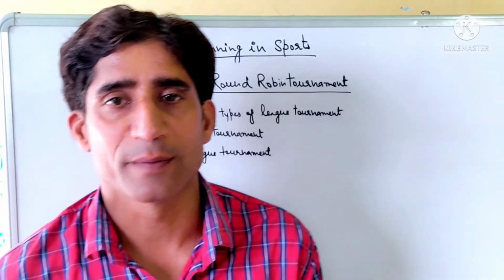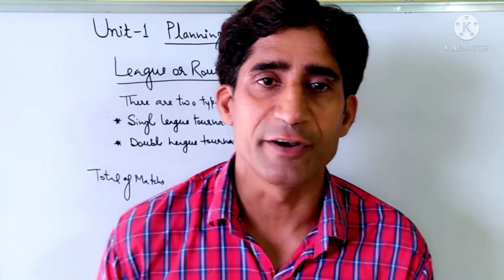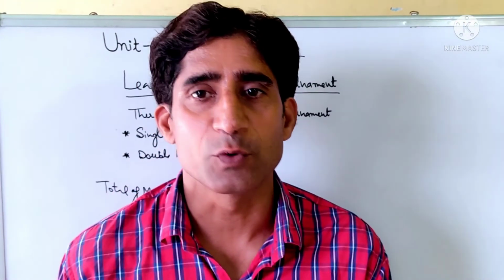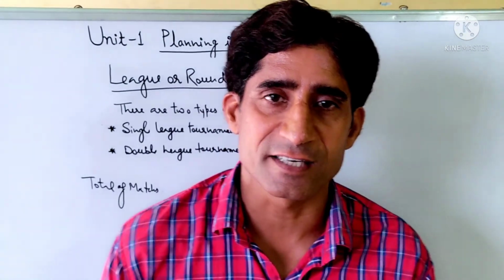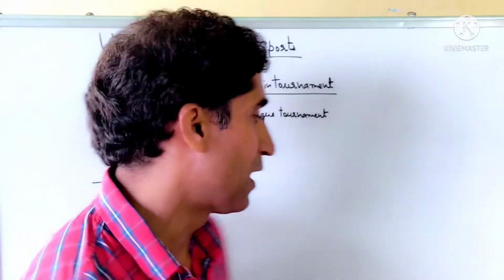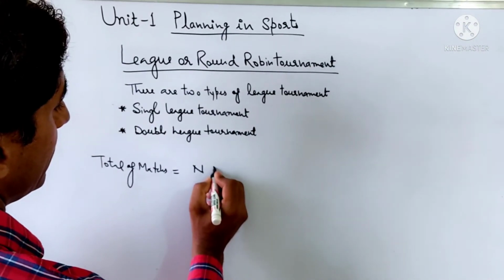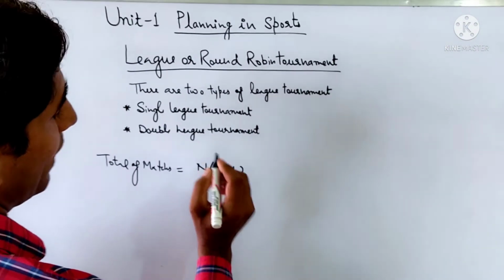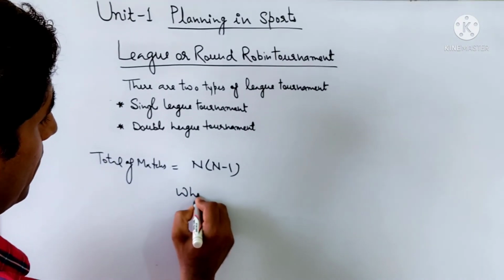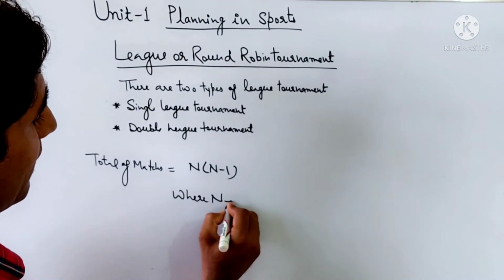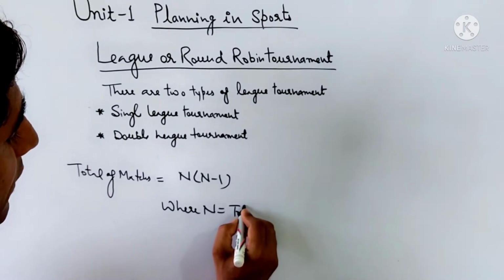Next, double league tournament. In a double league tournament, every team plays with the other team twice. The number of matches is determined with the help of the following formula: total number of matches is equal to n times n minus 1, where n is equal to the total number of teams.